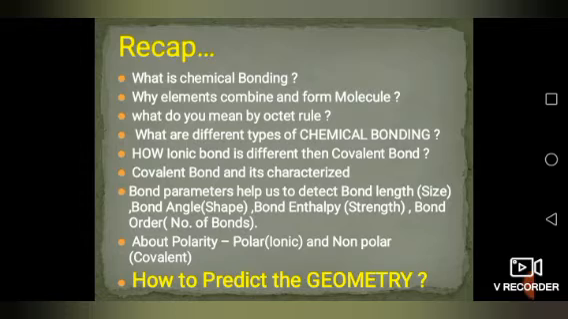So what do you mean by octet rule? Yes, to satisfy octet rule, to get octet, elements are combining. So what is octet rule? This rule states that the element or atom should have 8 electrons in their outermost shell. If it is more than 8, it will donate electrons. If it has less than 8, it will gain electrons. Next is, what are the different types of chemical bonding? Yes, generally there are 5 different types of chemical bonding: ionic bond, covalent bond, coordinate bond, hydrogen bond, and van der Waals force.